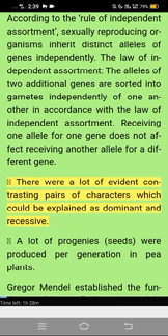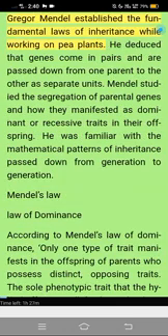There were a lot of evident contrasting pairs of characters which could be explained as dominant and recessive. A lot of progeny seeds were produced per generation in pea plants. Gregor Mendel established the fundamental laws of inheritance while working on pea plants. He deduced that genes come in pairs and are passed down from one parent to the other as separate units. Mendel studied the segregation of parental genes and how they manifested as dominant or recessive traits in their offspring. He was familiar with the mathematical patterns of inheritance passed down from generation to generation.